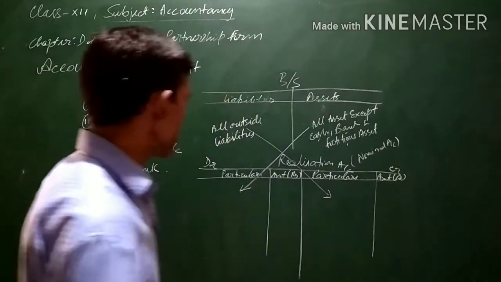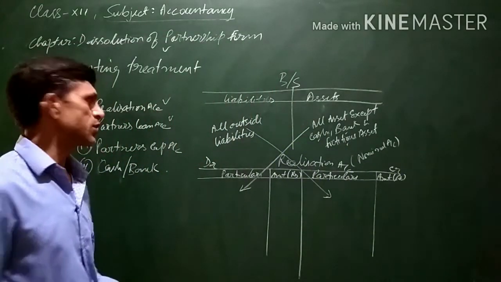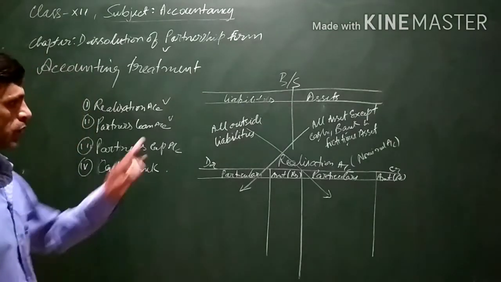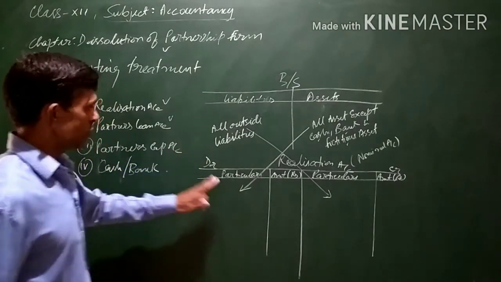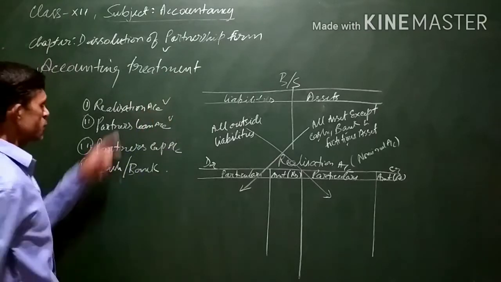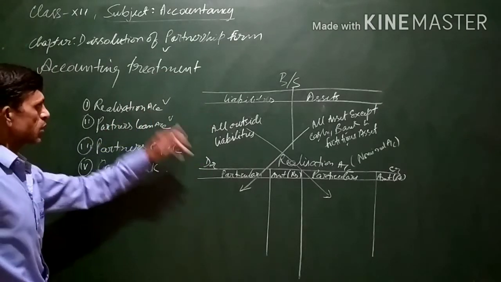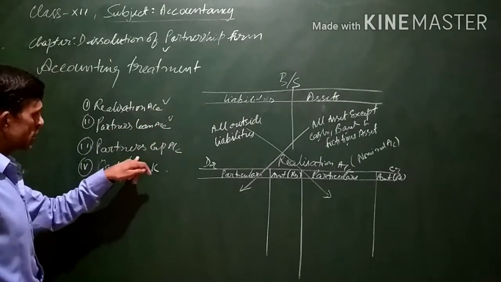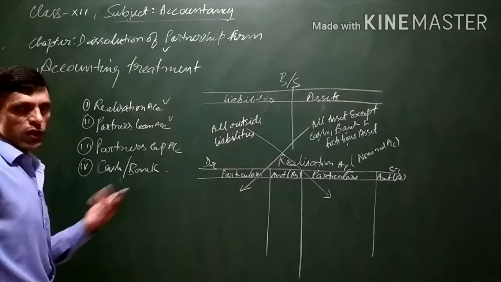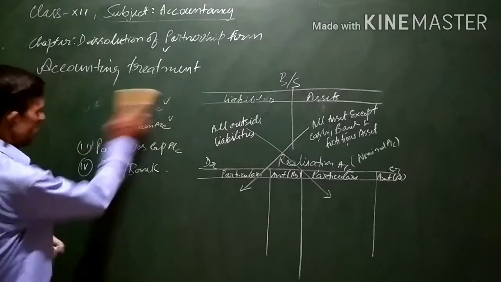Now, what are the various journal entries? Let us see what are the various journal entries which are passed in case of realization. What entries will be passed when we prepare the realization account, partner's loan account, partners' capital accounts, and cash or bank account?